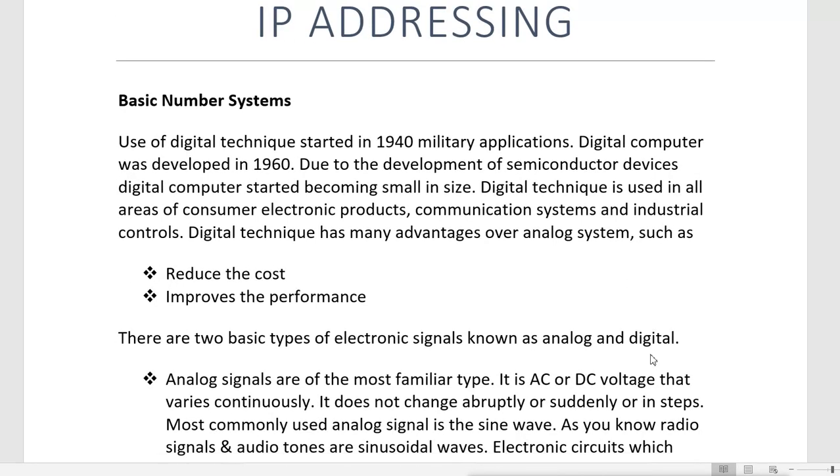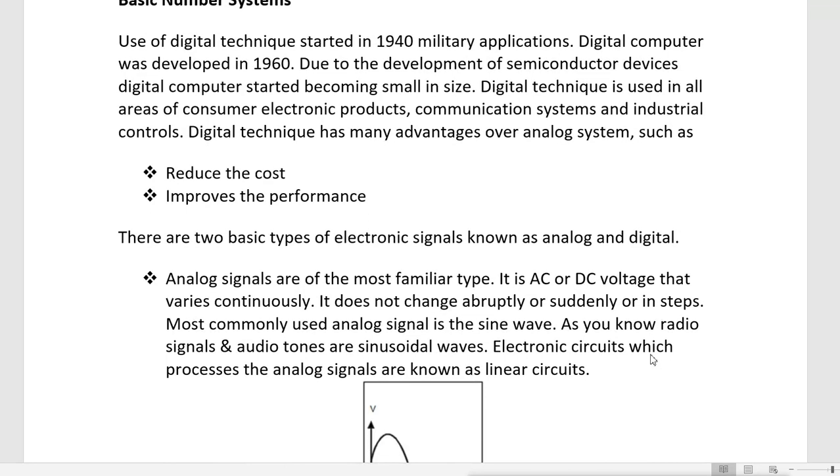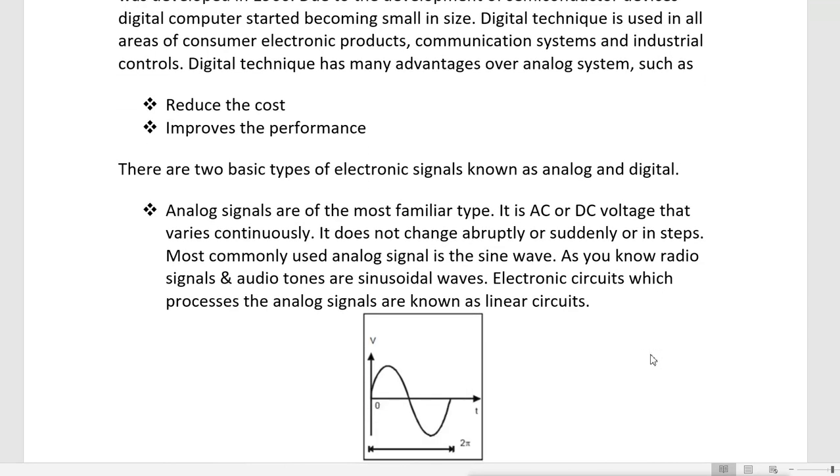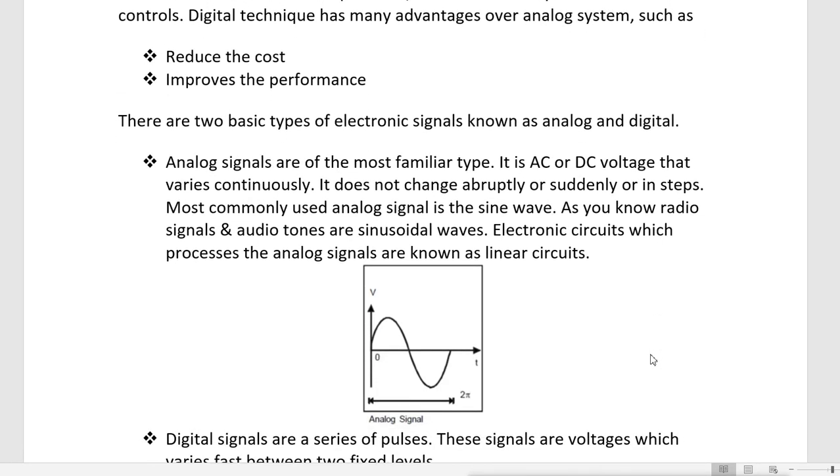Now, there are two basic types of electronic signals known as analog and digital. Previously, analog systems or analog signals were there. Analog signals are the most familiar type, and it is an AC or DC voltage that varies continuously. Remember, it varies continuously. It does not change abruptly or suddenly or in steps.